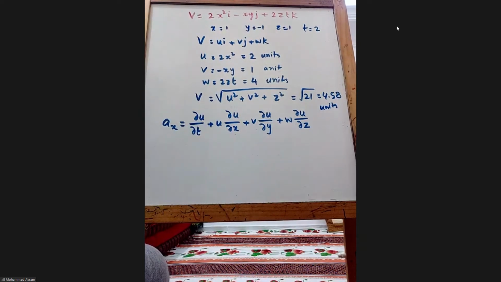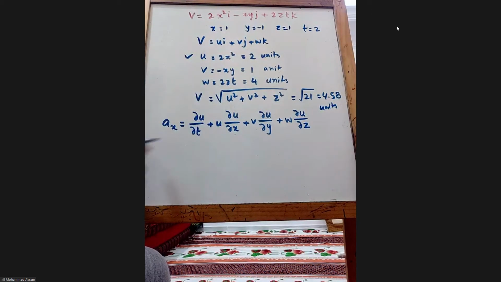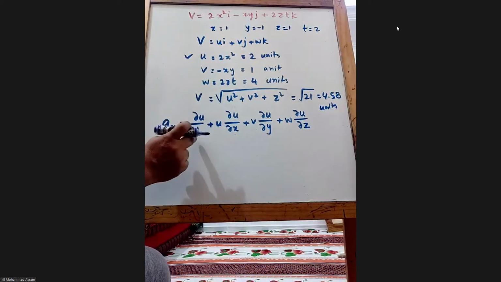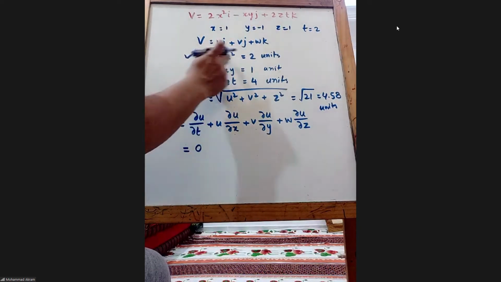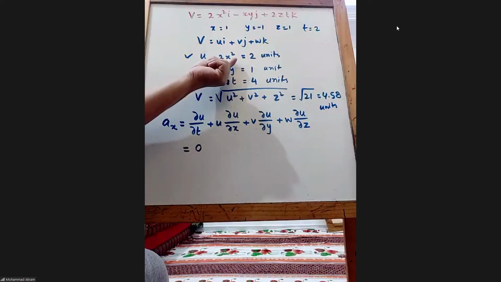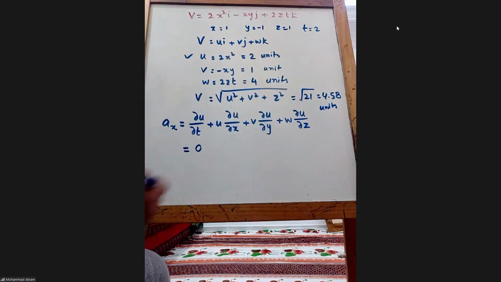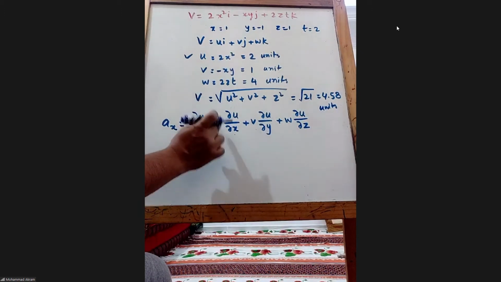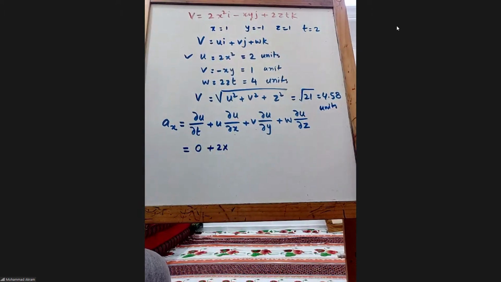If you see this equation, is there any t term in this? No. So what will be the derivative ∂u/∂t? 0, because there is no t. So it is constant or independent of time, that means no change in time. So 0 plus u, which is already 2x squared, that we calculated, times ∂u/∂x.